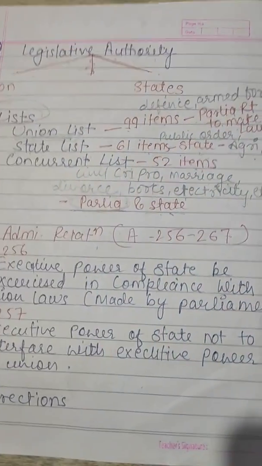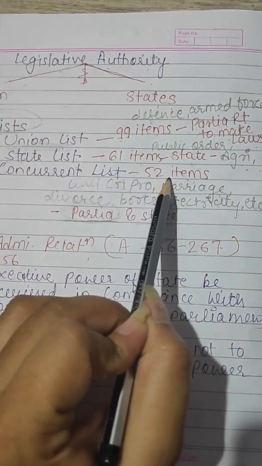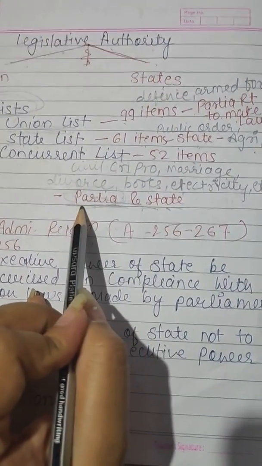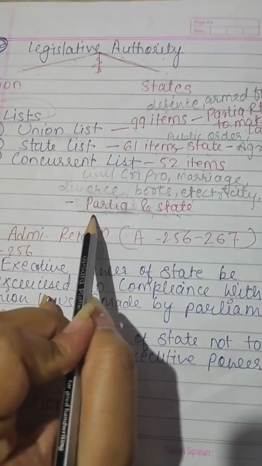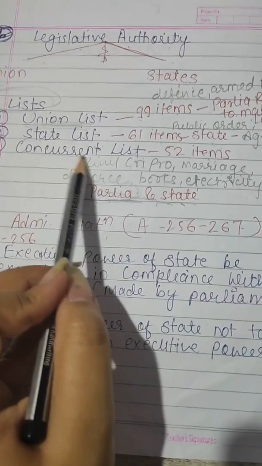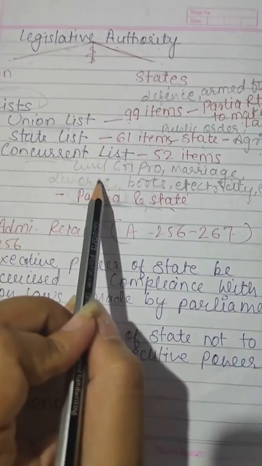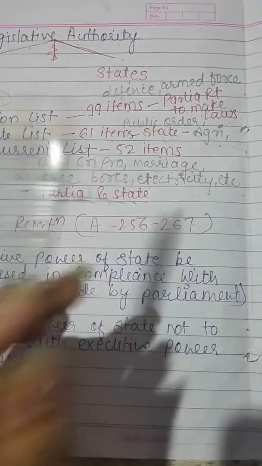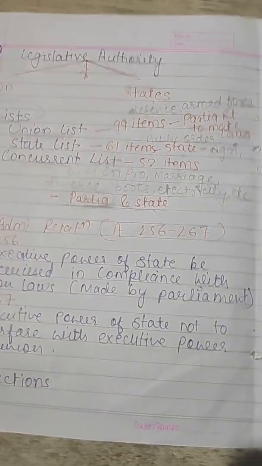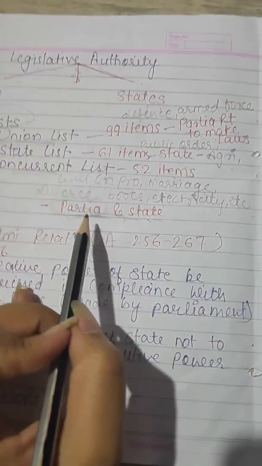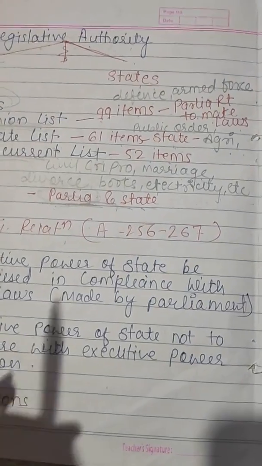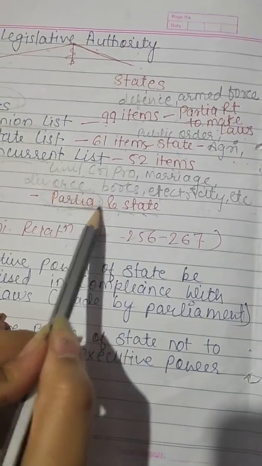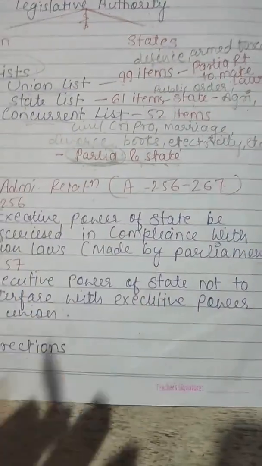Third is the concurrent list. The concurrent list contains 52 items, and Parliament and the state both have the authority to make laws on the subject matter enshrined in the concurrent list by the Constitution. For example, civil and criminal procedure, marriage, divorce, electricity, etc. I have to clear one point: if there is a conflict between the laws made by Parliament and the laws made by the state, then the laws made by Parliament shall prevail.